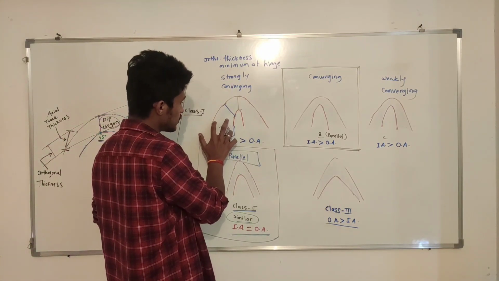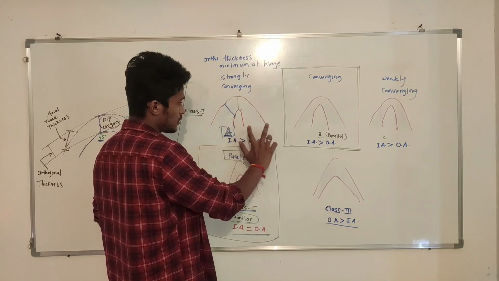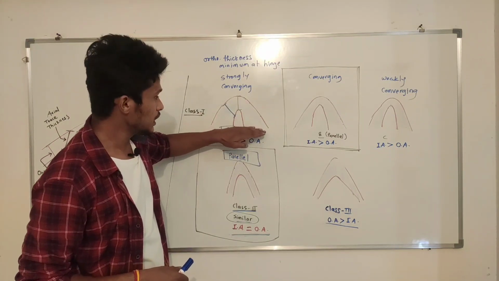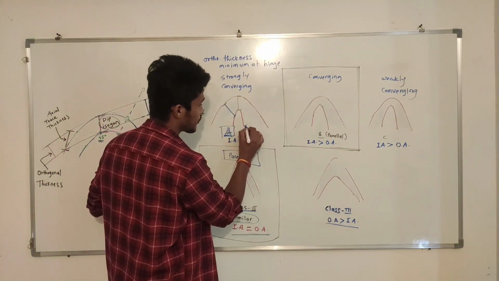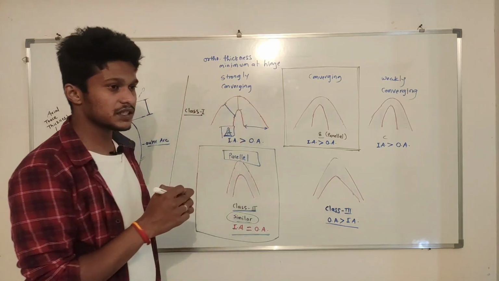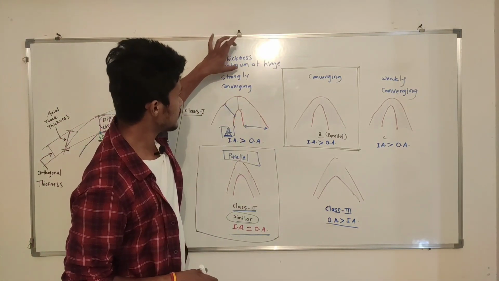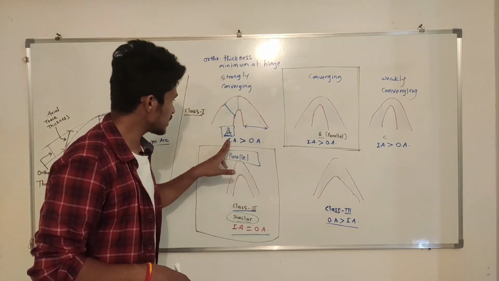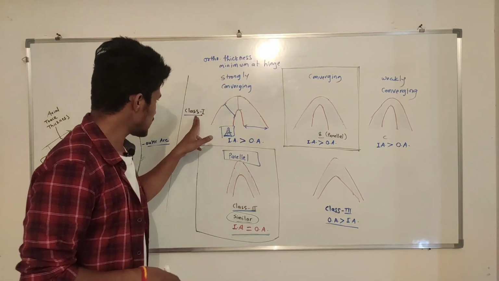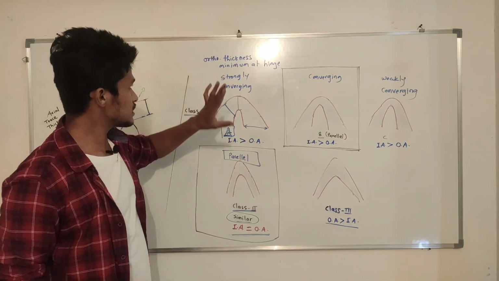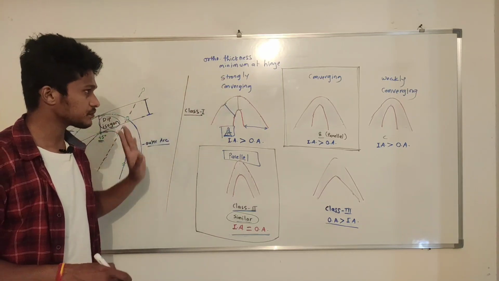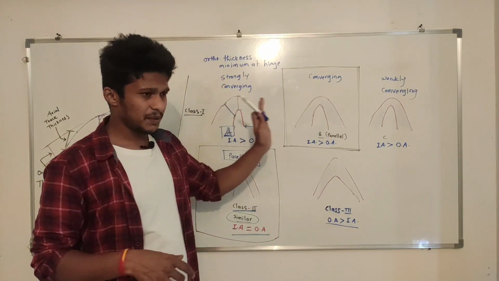The distance between these two arcs at the bottom of the fold is very large, and that is why this difference comes. Just remember the orthogonal thickness is minimum at the hinge zone for class 1A. Now you can remember the sequence also.